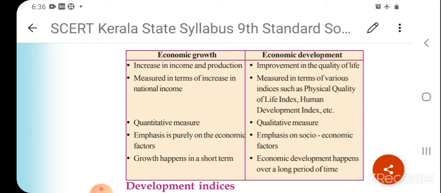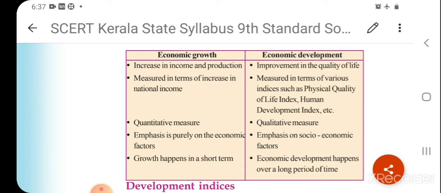The second one is measurement. Economic growth is measured in terms of the increase in the national income. Economic development is measured in terms of various indices such as the physical quality of life index, human development index, etc. There are some indices that show the economic development of a country.